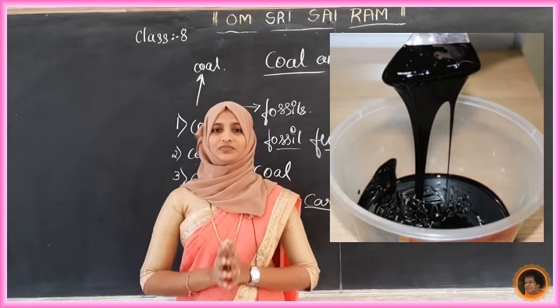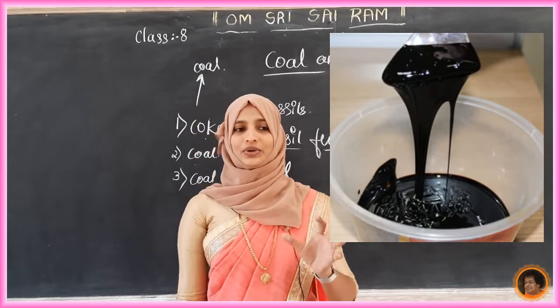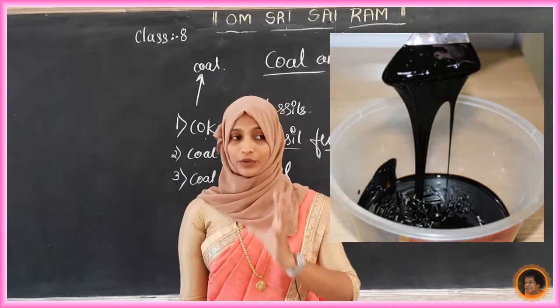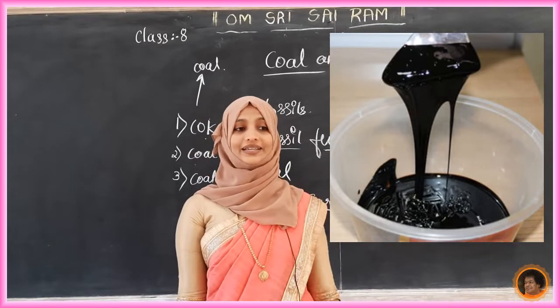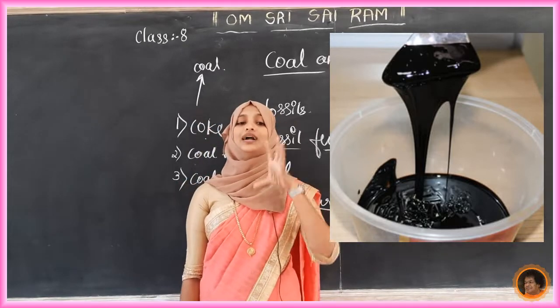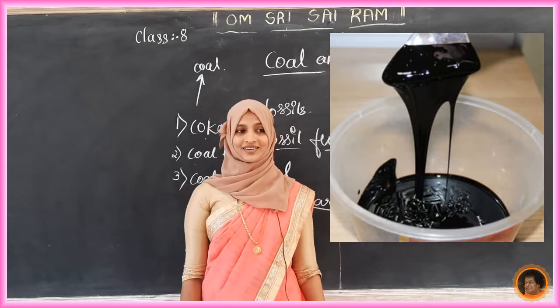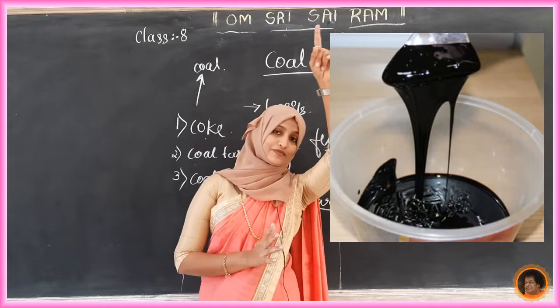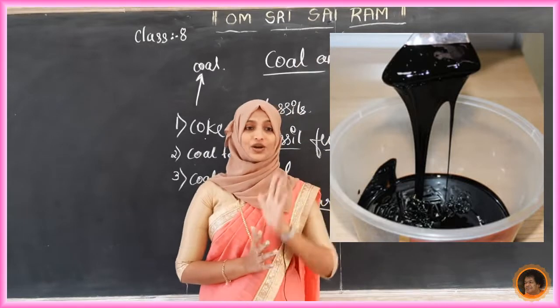Coal tar is a mixture of about 200 substances obtained from coal.